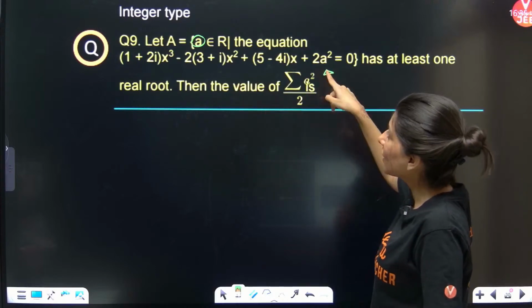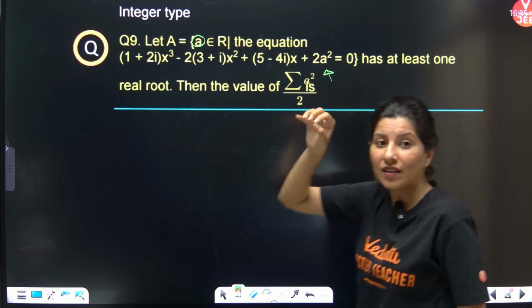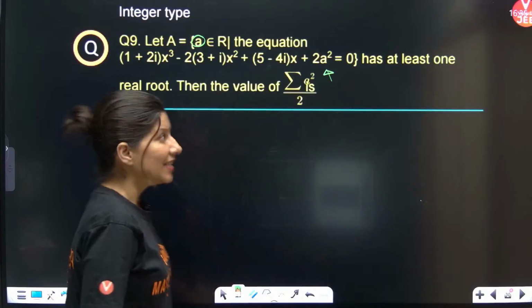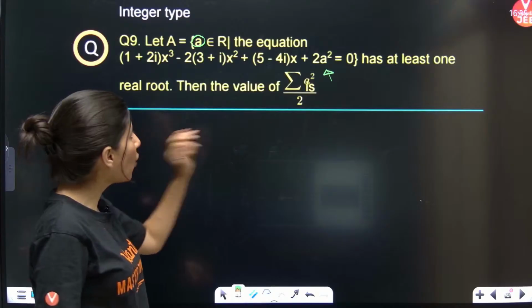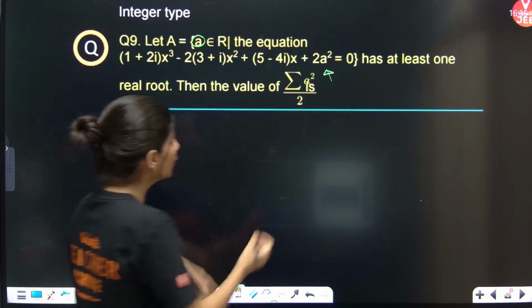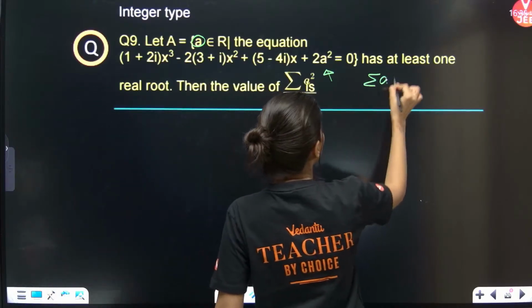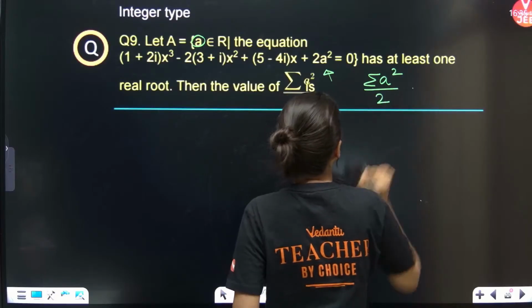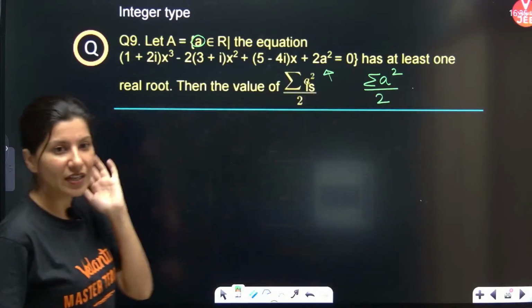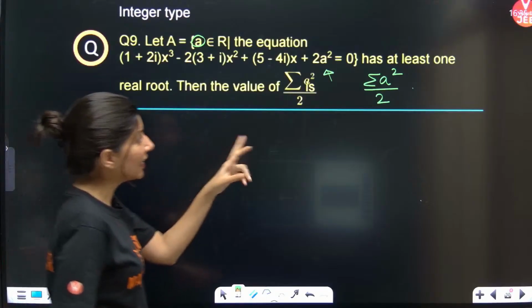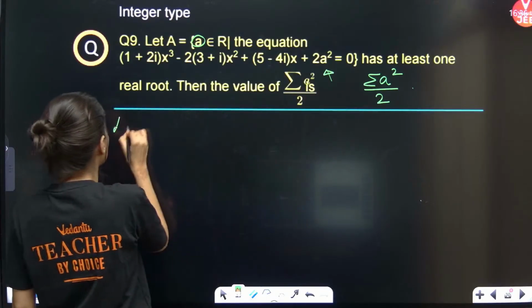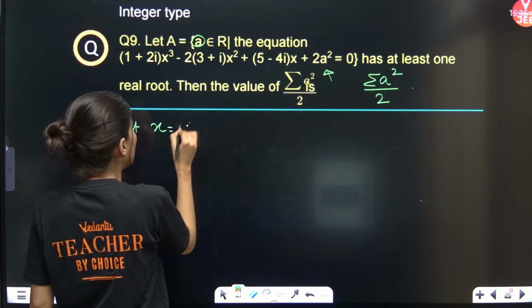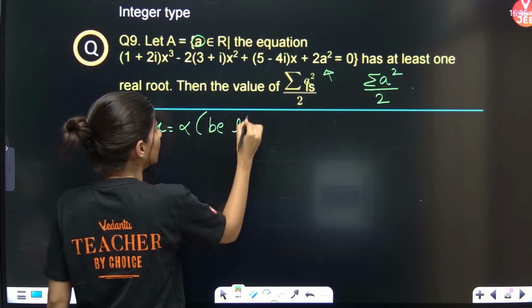So, this cubic equation has at least one real root, and we need to find all the values of a. Eventually, we need to find the sum of squares of all the values of a upon 2. This is what we are looking for. First thing, they have given the information that there is at least one real root. Let x equals alpha be the real root.